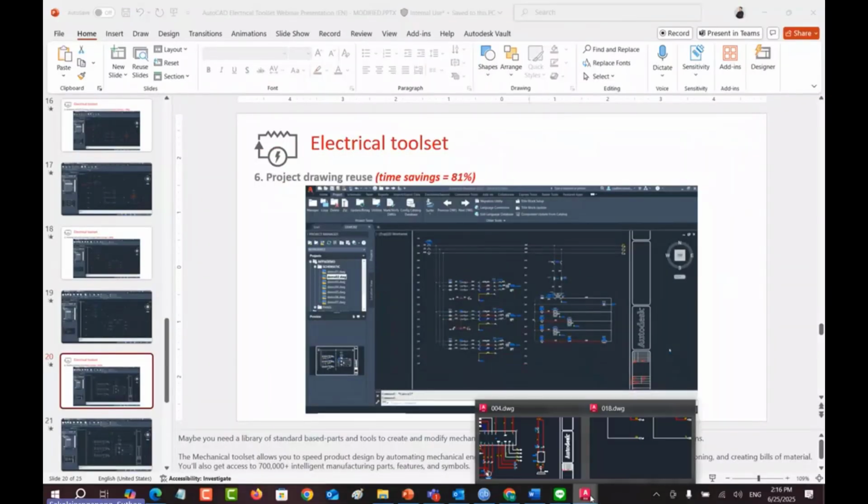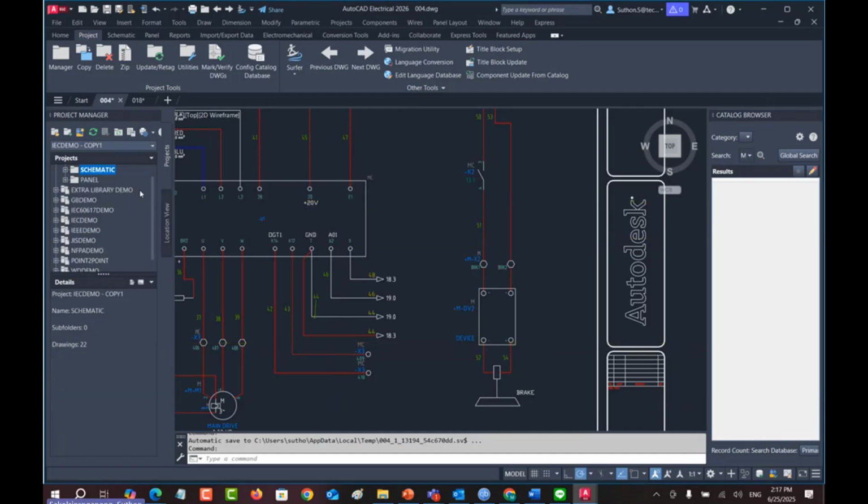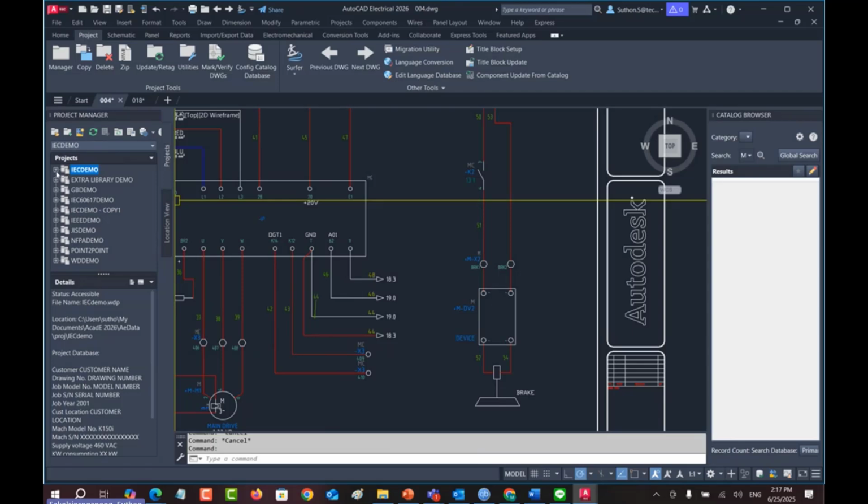Okay, the first one is drawing reuse. What does it mean? This is the live demo. The first one you have to activate. For example, I want to use this IEC demo project as my default template, and I want to create a new project. Copy in this IEC demo.